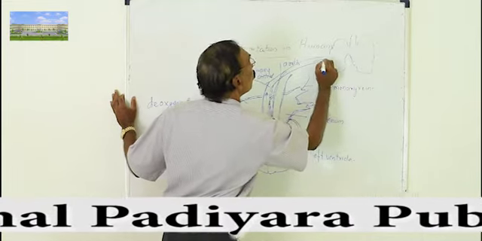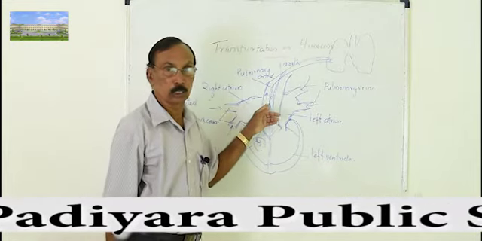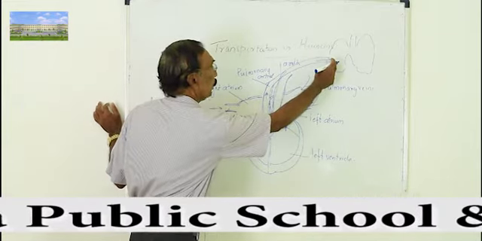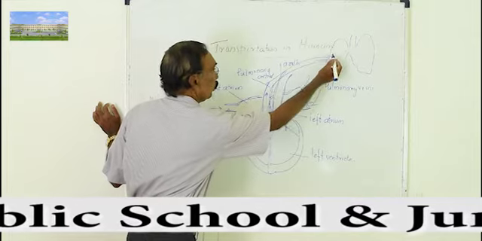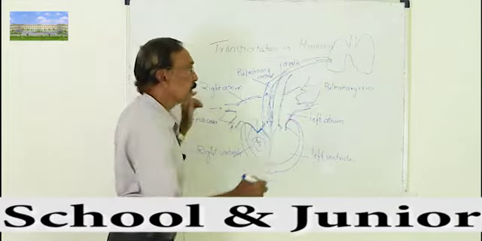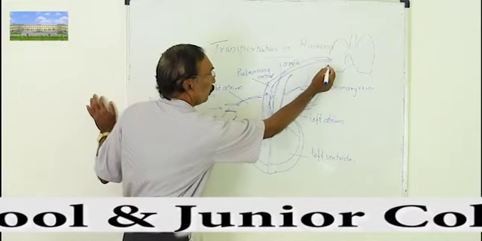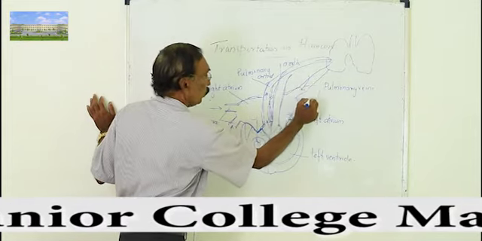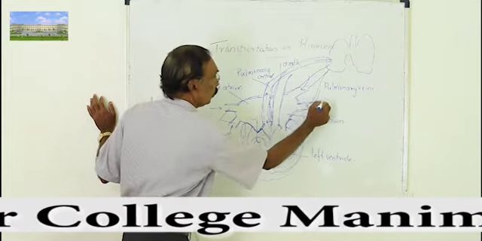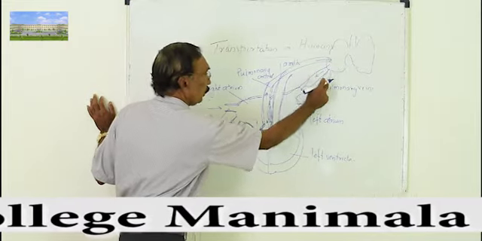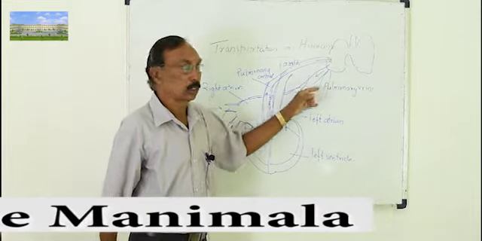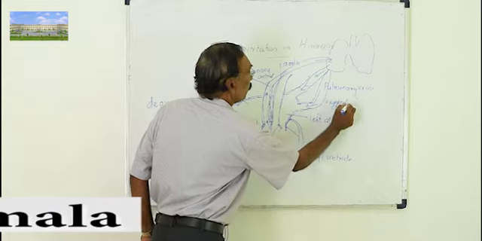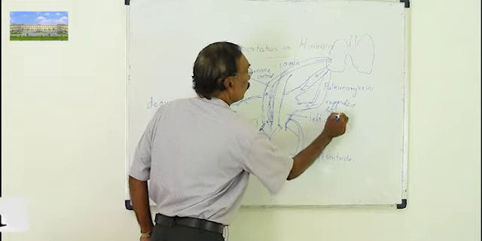Why is it going to the lungs? The blood is filled with carbon dioxide, not oxygen. It goes to the lungs to remove the carbon dioxide and take oxygen. From the lungs, the blood comes back to the heart through 2 blood vessels called pulmonary veins. The blood coming from the lungs is oxygenated blood, oxygen-containing blood.